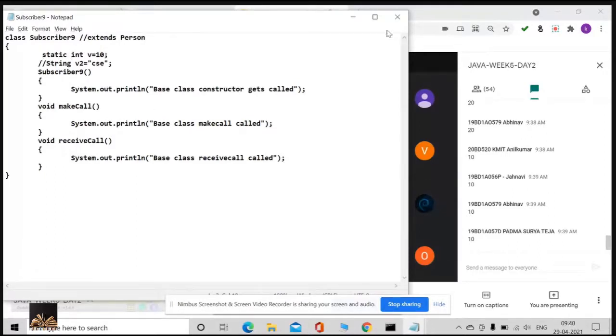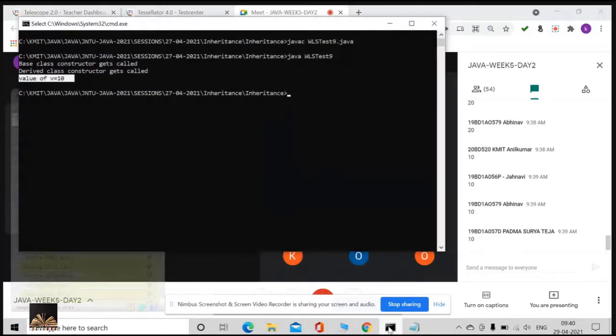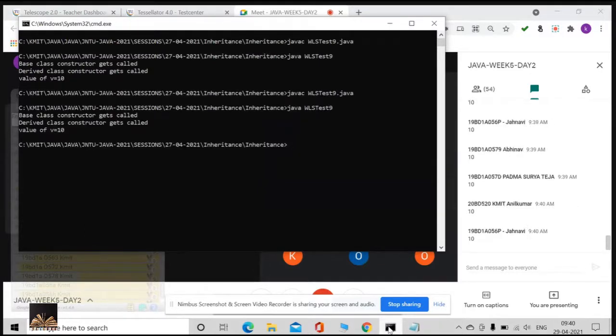If I make static also, what is going to happen? Again same thing, because static decisions are always taken at compile time. And I also added one more point along with that: even the decision regarding variables will be taken at compile time. So please do remember that, guys.